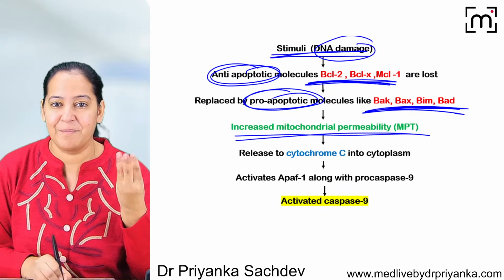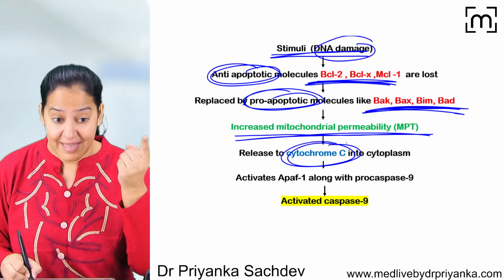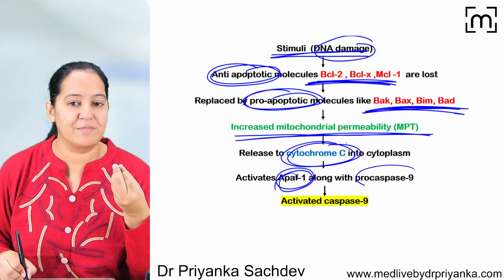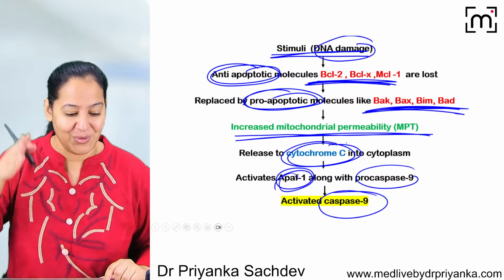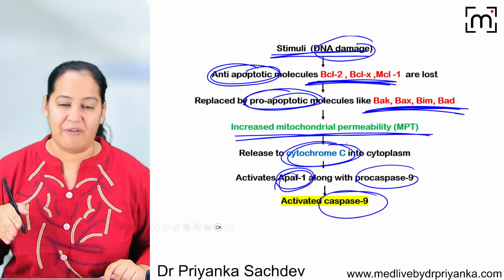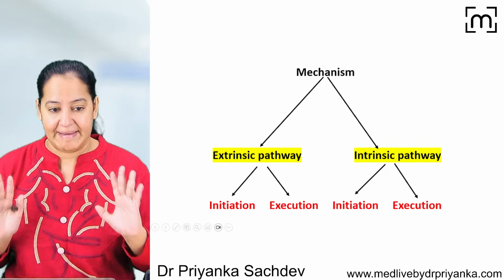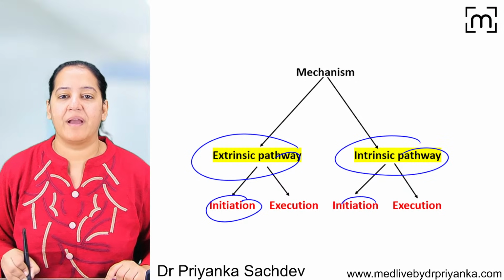They will increase mitochondrial permeability. They will open the door. Once they open the door, cytochrome C will leak out. Once cytochrome C comes out, it will take APAF1 with it. So pro-caspase 9 is converted into active caspase 9. So this is the story. This is the flow chart. In this way, you have to understand, write, or make the notes. Okay. So we are done with the initiation of the extrinsic pathway and the initiation of the intrinsic pathway.